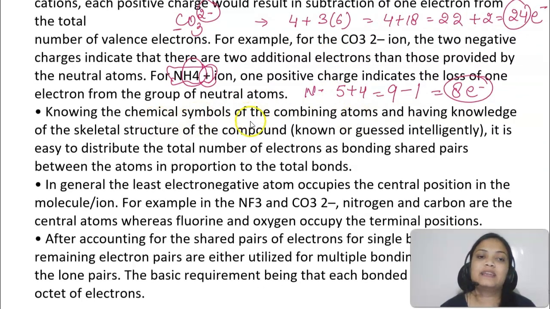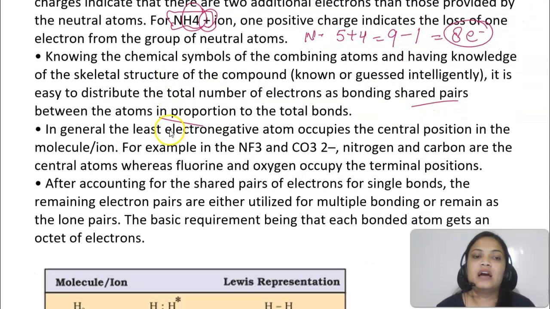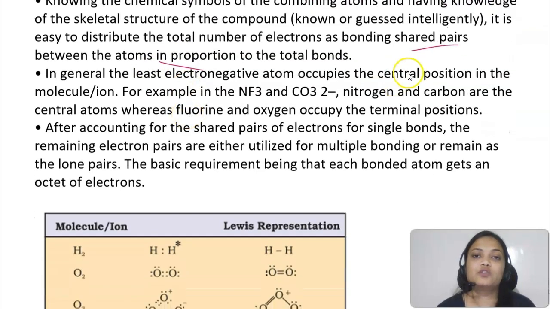Now for this we should know the chemical symbols, and if we know the skeletal structure, we can guess it, like whether it will be straight. For carbon dioxide, we had an idea that there will be 2 oxygens on both sides. So we can distribute the number of electrons between the atoms. And if you have atoms of different electronegativity, the one that is least electronegative gets the central position.